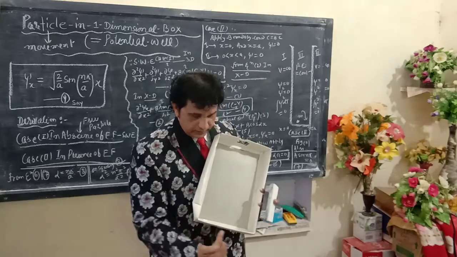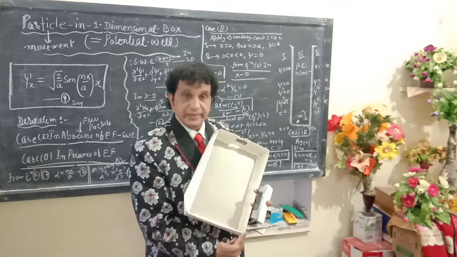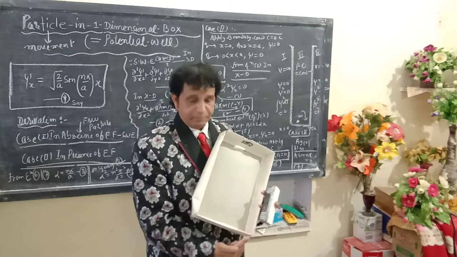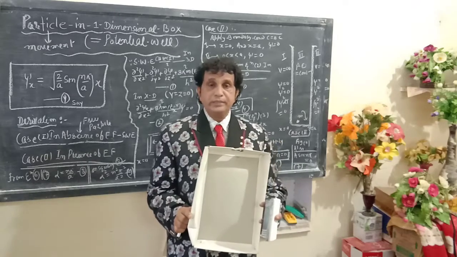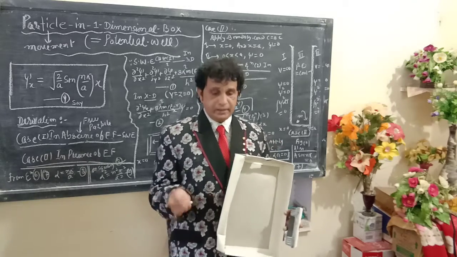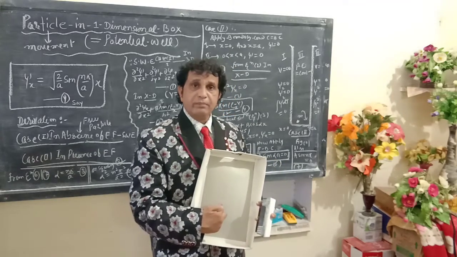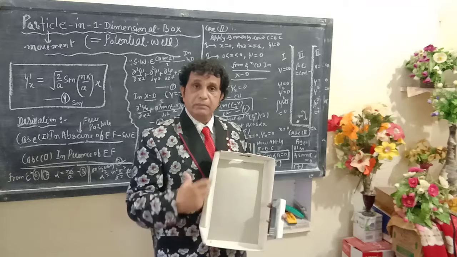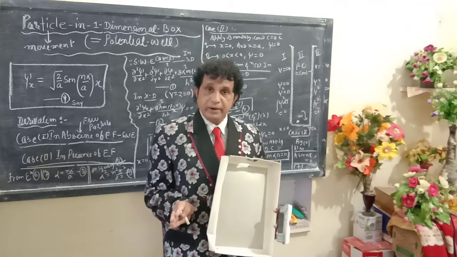I mean to say the whole distance is measured by x equals a here. Now we divide this large potential well into 3 parts: first part, second part, and third part.